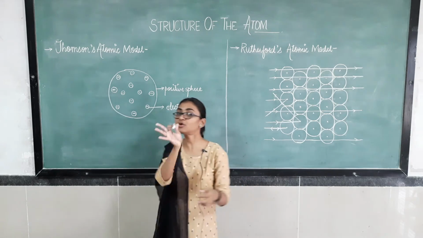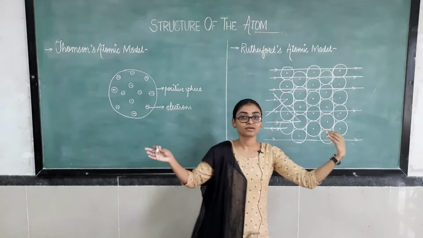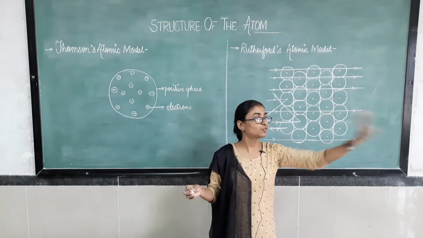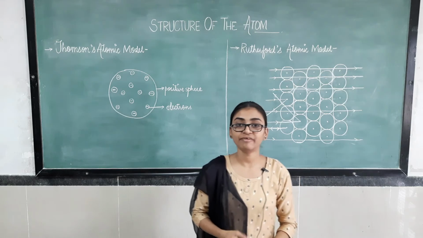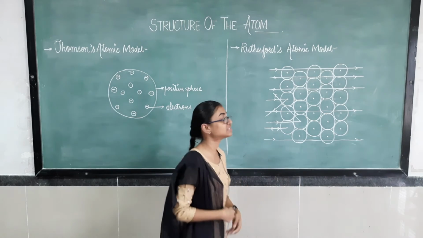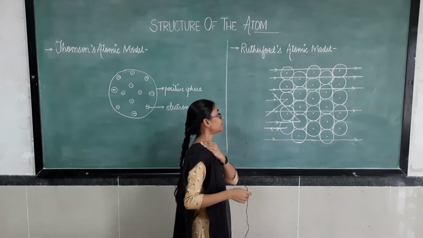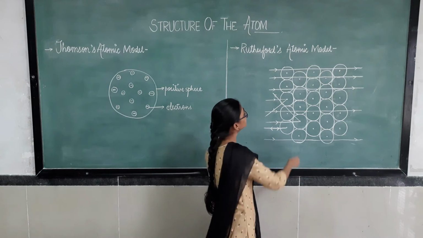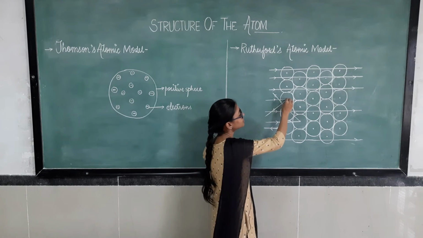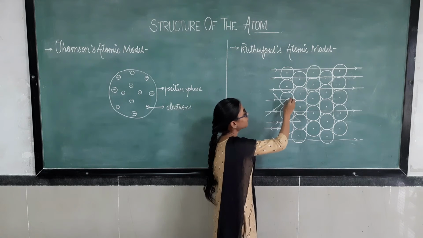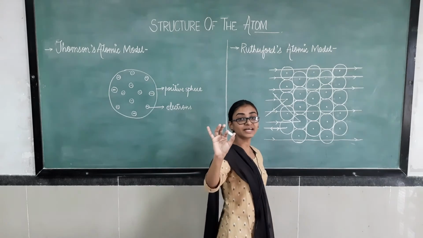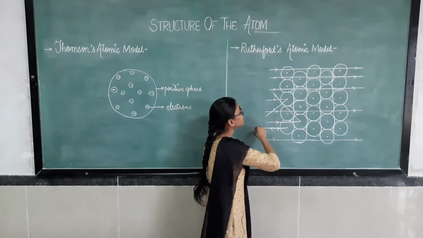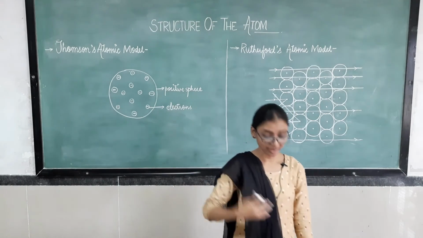It won't allow them to pass, and it will push the alpha particle away from itself. So when a few alpha particles strike the protons in the center of the atom, they deviate by some angles.